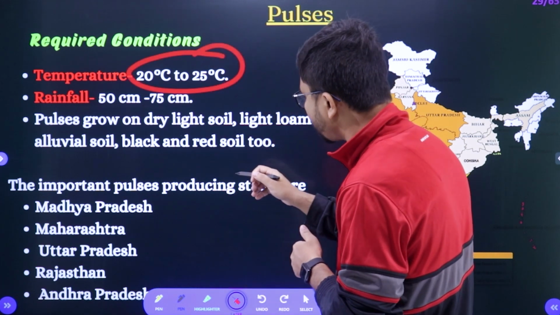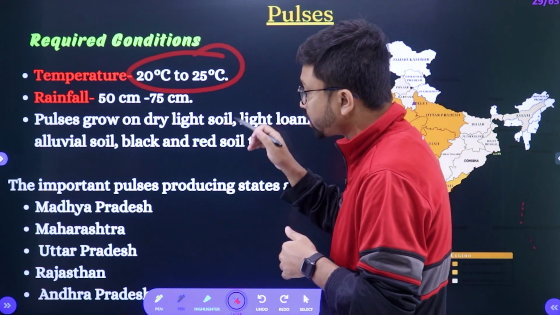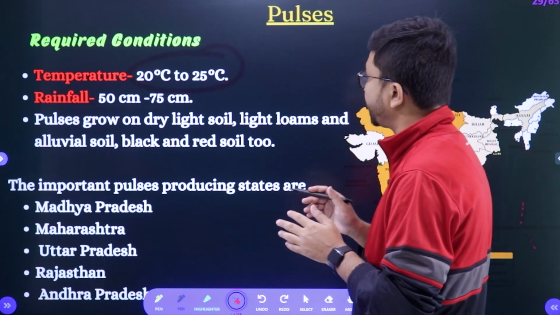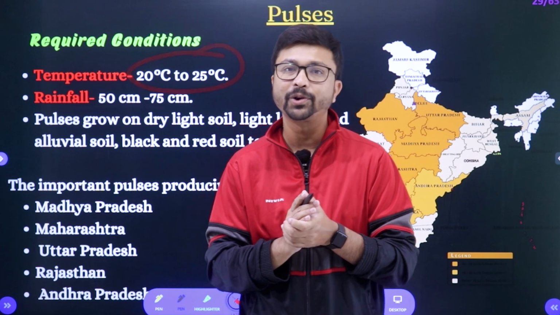Next, important pulses producing states in India: Madhya Pradesh, Maharashtra, Uttar Pradesh, Rajasthan and Andhra Pradesh. That's it for the food products.